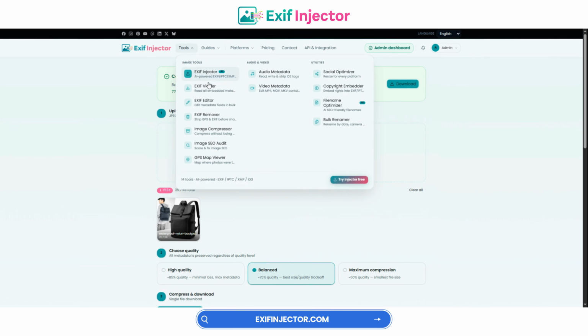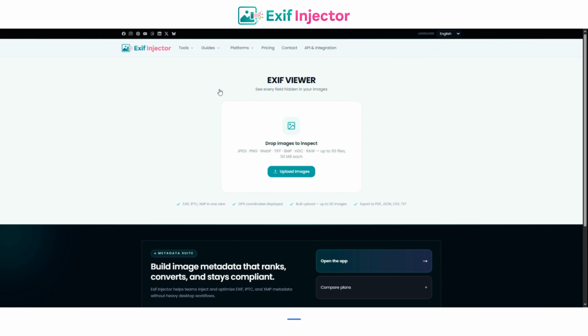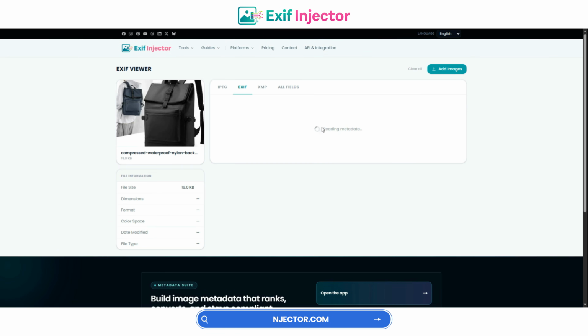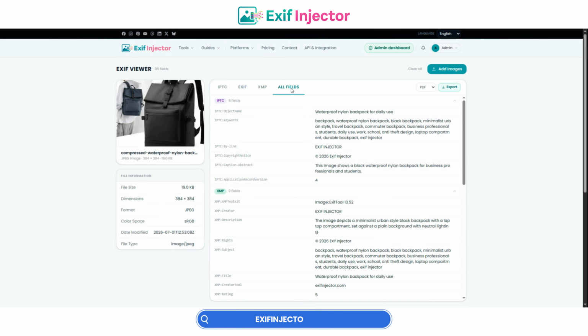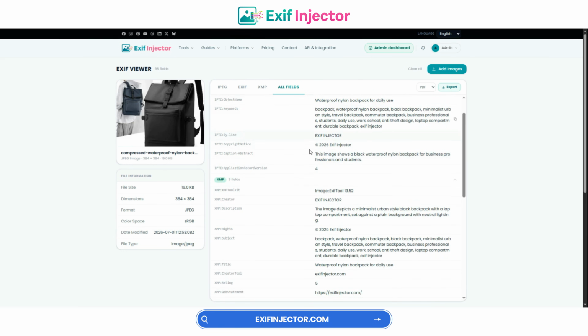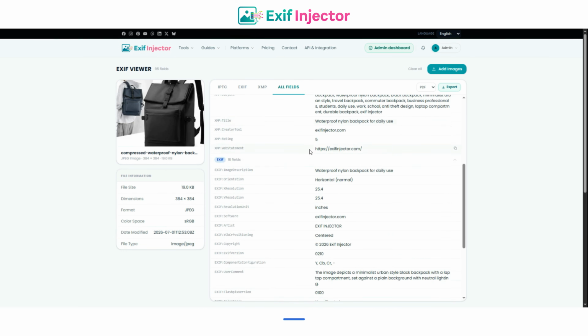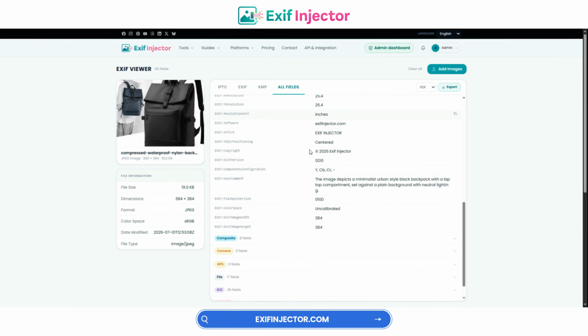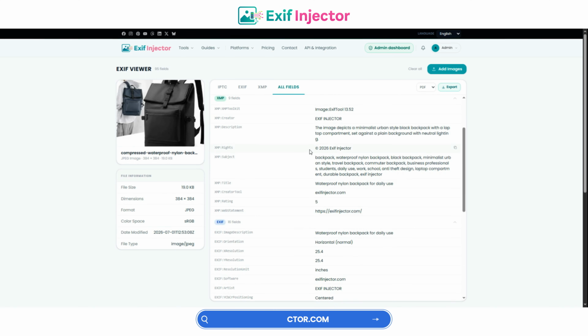Now let's verify that the metadata is still there. Open the ExifInjector viewer and upload the compressed image. Here, you can check the Exif, IPTC, and XMP data. As you can see, the metadata is still available after compression.